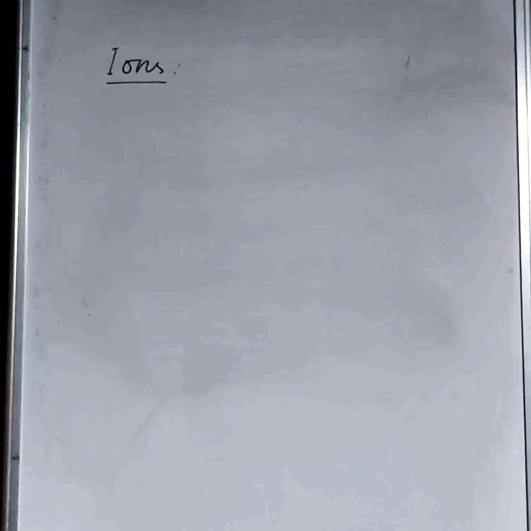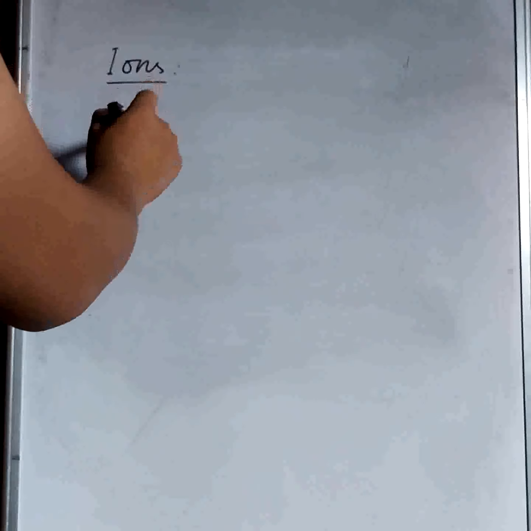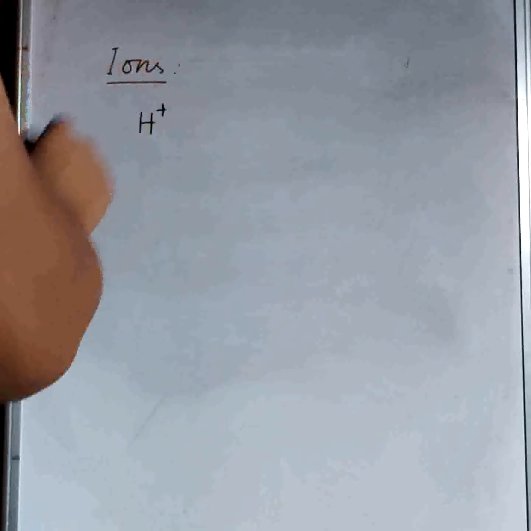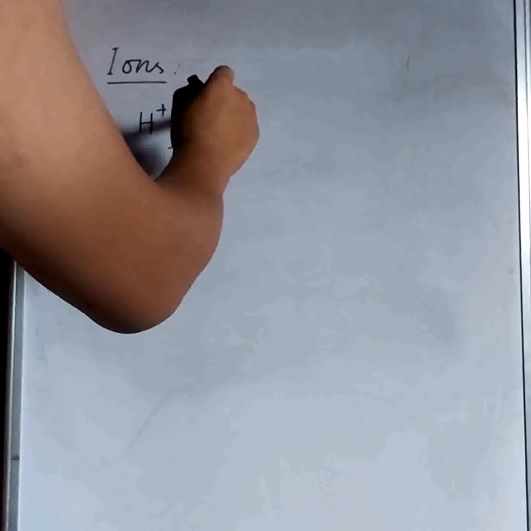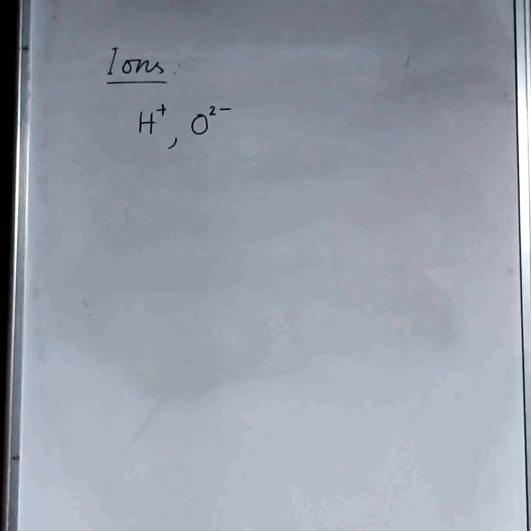Okay, let's turn our attention to ions. Now, what are ions? We know that atoms are neutrally charged when found in nature, but once an atom carries a charge, either a positive or a negative charge, then we call them ions. Suppose, for example, hydrogen we write as H, but if it is H plus, then it's a hydrogen ion. Or oxygen we write O, but if it carries a charge, then it's an oxygen ion.